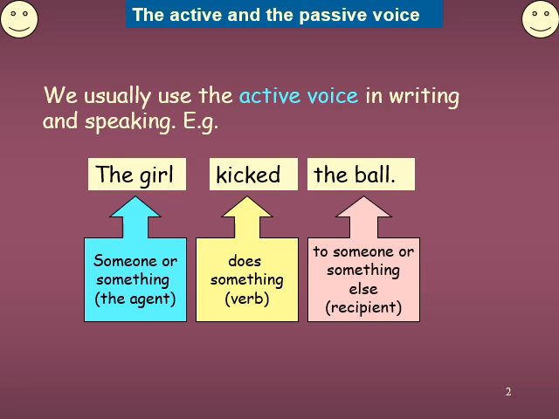Whereas in case of passive voice sentences, of course, the sentence is going to be reconstructed. The object comes into the subject place, the subject goes to the object place, and the verb is also slightly modified. Let us look at an example first. Someone or something is the doer. The girl in the sentence is the doer or the action performer, whereas the verb in the sentence is the action, what the subject is doing. Of course, the object is someone or something else, the recipient. Sometimes it may be a person or sometimes it may be an object. Now let us move to the next slide.